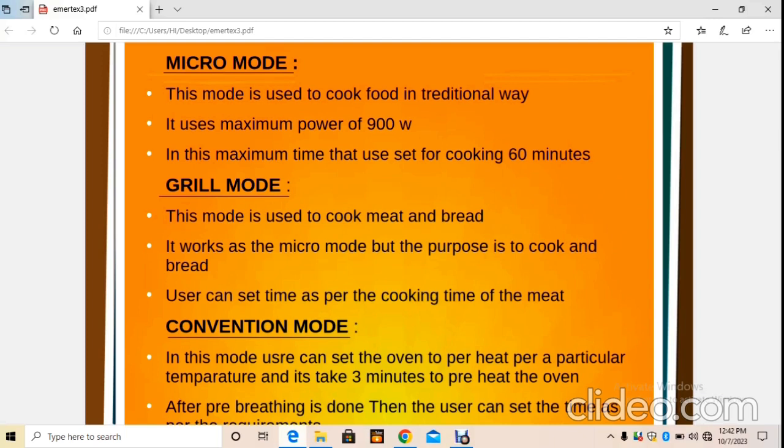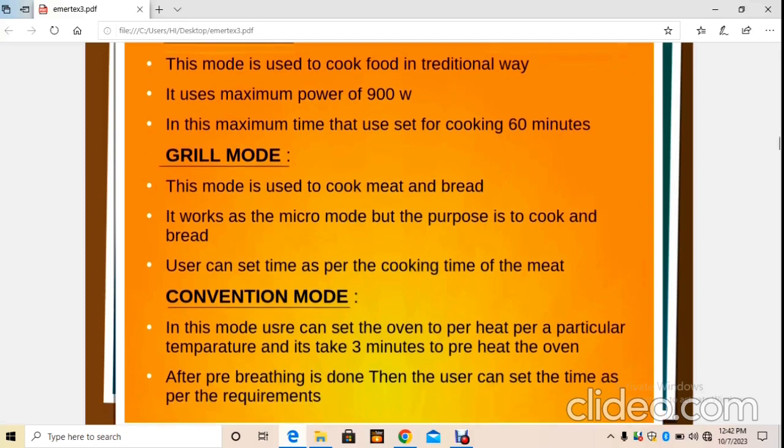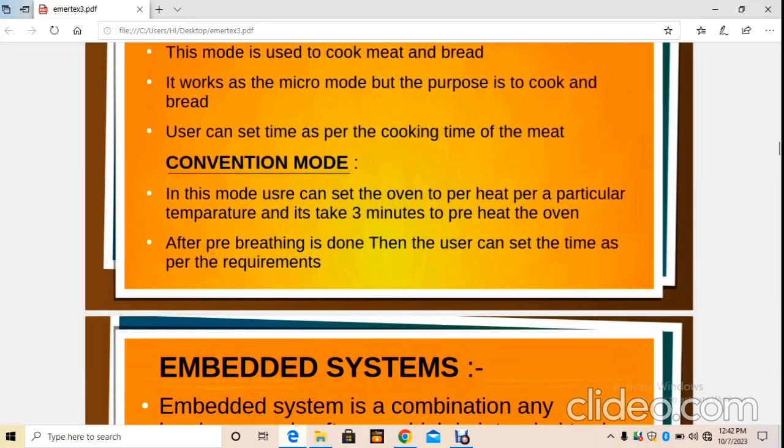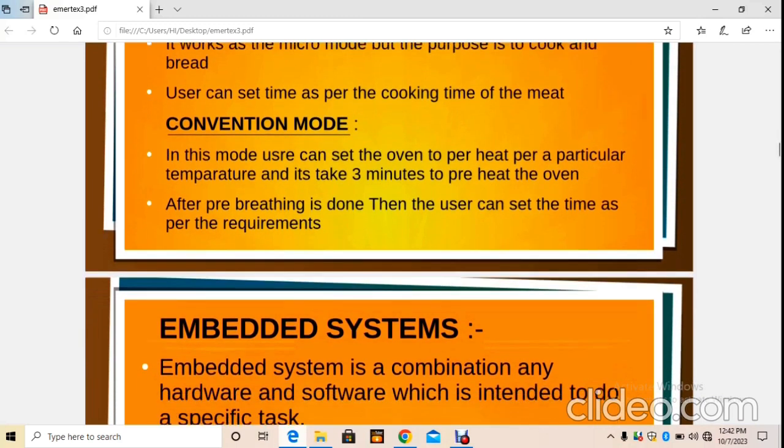And next one is grill mode. This mode is used to cook meat and bread. It works like the micro mode, but the purpose is to cook meat and bread. The user can set the time as per the cooking time of the meat. And the final one is convection mode. In this mode, the user can set the oven to preheat to a particular temperature, and it takes 3 minutes to preheat the oven. After preheating is done, the user can set the time as per the requirements.